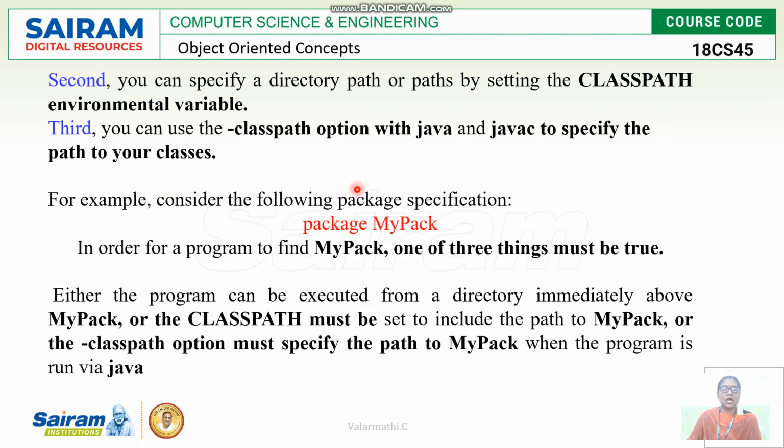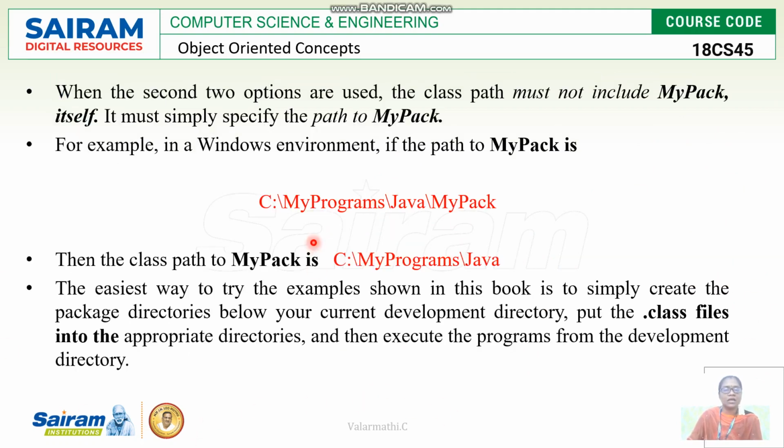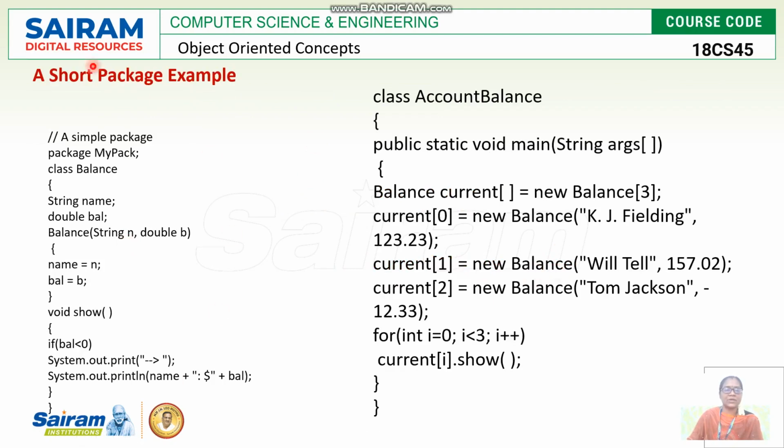And third, the options we give for the class path, like javac -classpath or javac -d, should be mentioned. For example, if you have installed your Java program in C:\myprograms\java, that is the path for this. Here is one short package example.